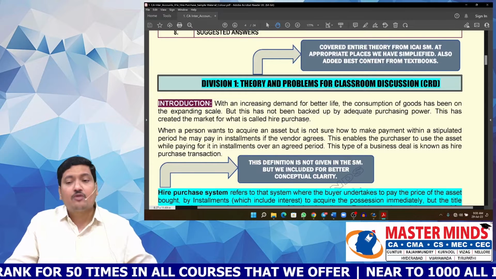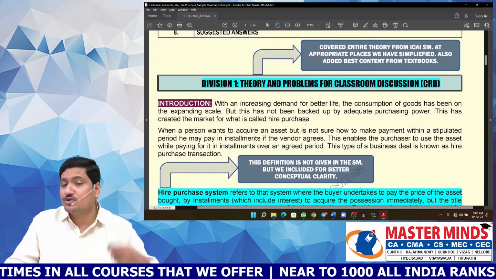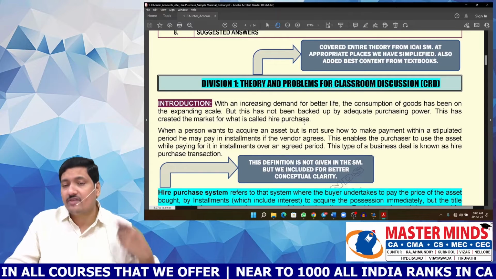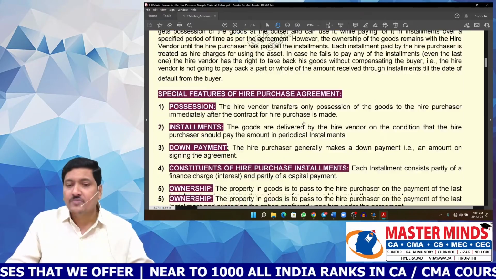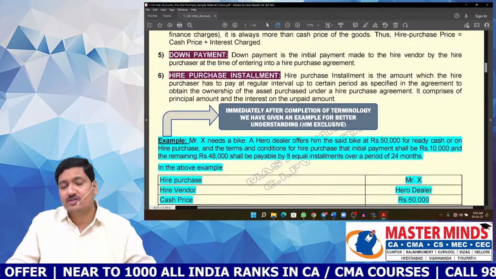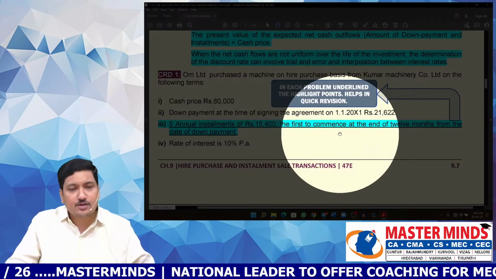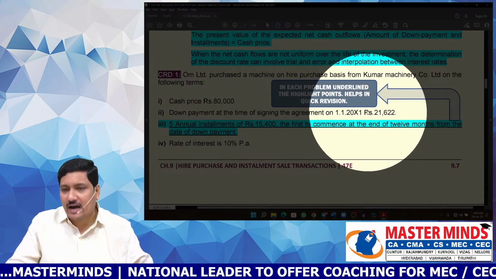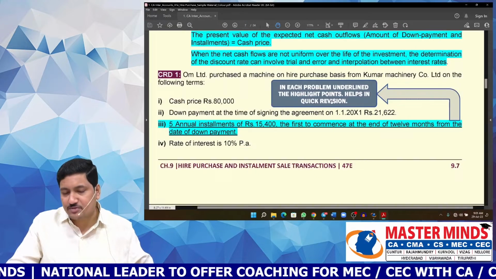And remember, we have included the entire theory content given in the study material, and we have also gathered the best content available in the textbooks and included the same in this material. And we have included a large number of points which are not there in the study material, but still we included them. In each problem we have underlined the highlight points,